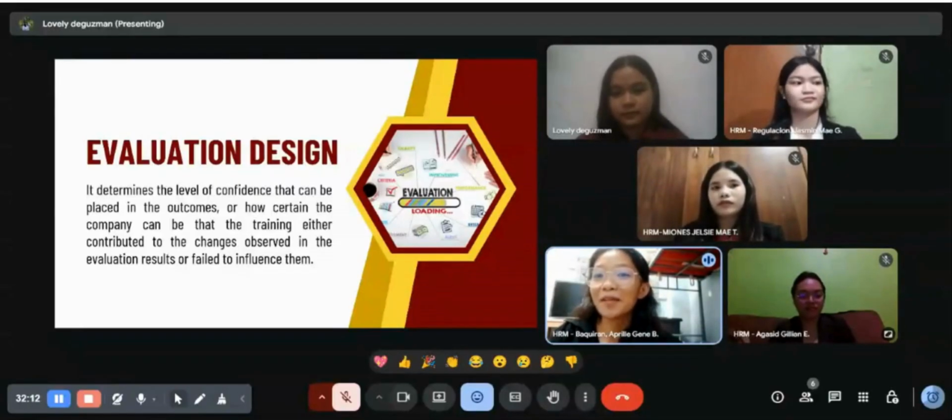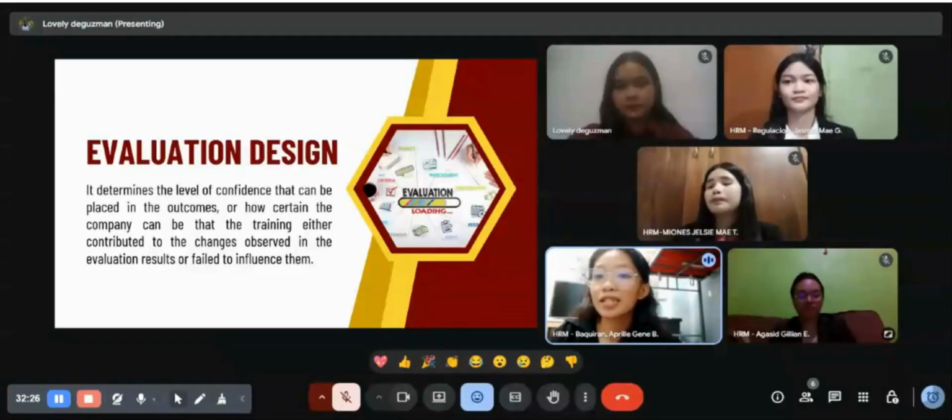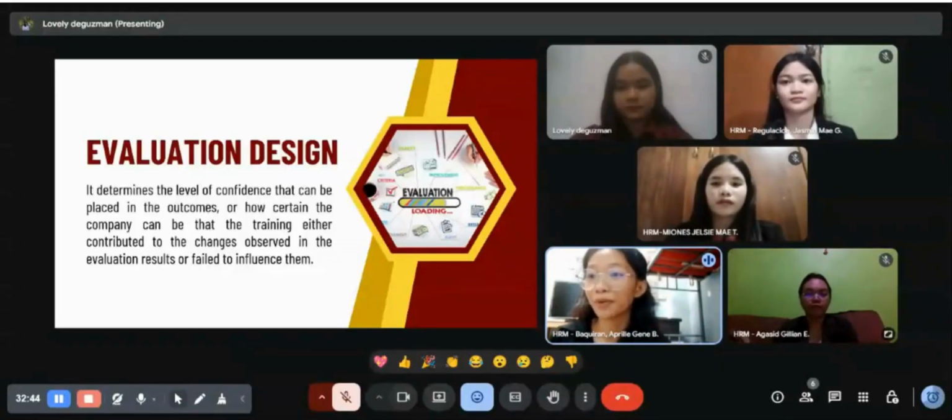Training programs are made to improve employee skills, knowledge, and performance, but without a proper design, it is hard to know if the changes we see are really the results of training or if they happen because of other reasons such as employee motivation, leadership support, or changes in company policies. While no evaluation design can give 100% certainty, a strong design increases our confidence in the results and provides more reliable evidence.